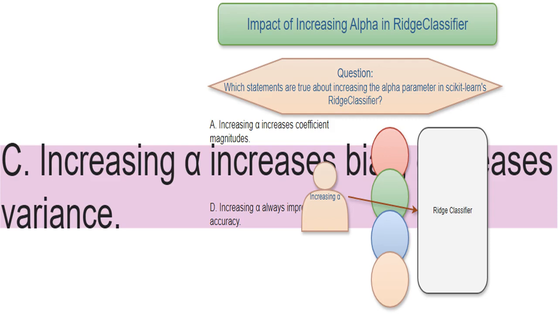Incorrect. While increasing alpha usually helps avoid overfitting, a situation where the model performs well on training data but poorly on new data, it's possible to go too far. If you make alpha too big, you could end up with underfitting, where the model is too simple to capture the patterns in the data correctly and accuracy suffers.